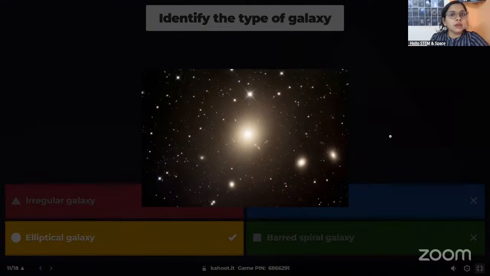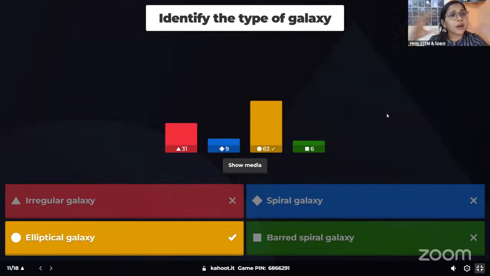Most of the stars in this kind of elliptical galaxy will be very old stars, because there is very little gas and dust in these types of galaxies, so no new star formation will happen. If you can see spirals coming out from a galaxy, that is a spiral galaxy. If the center is not a circle but an elongated bulge, then it is a barred spiral galaxy, which is our Milky Way. And if there is no particular shape, then that will be an irregular galaxy.